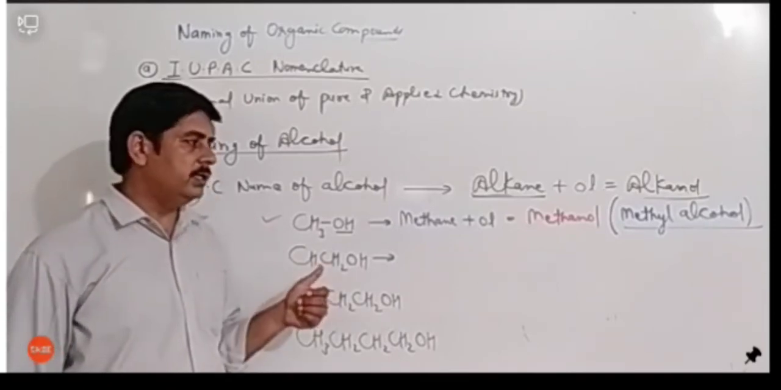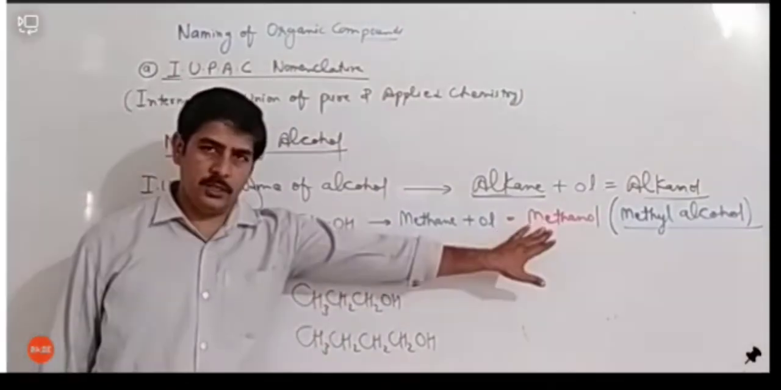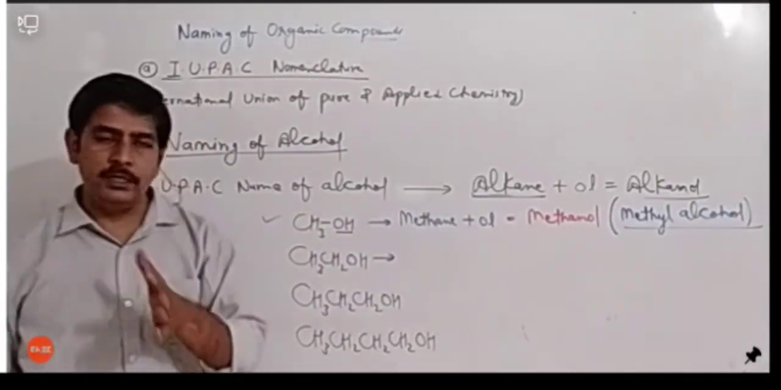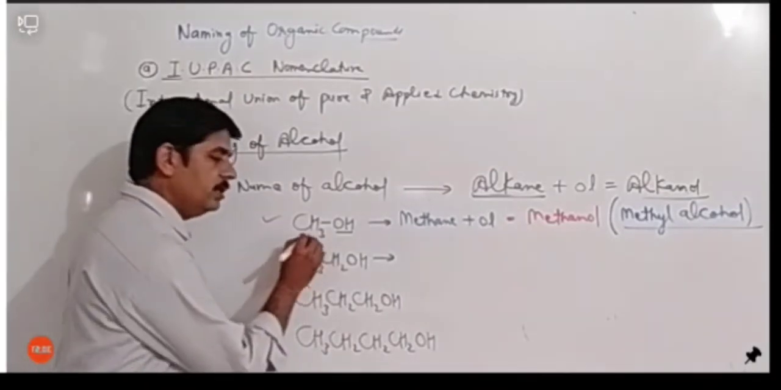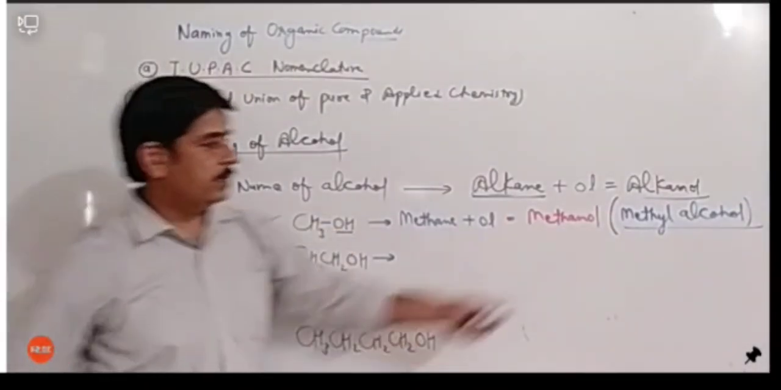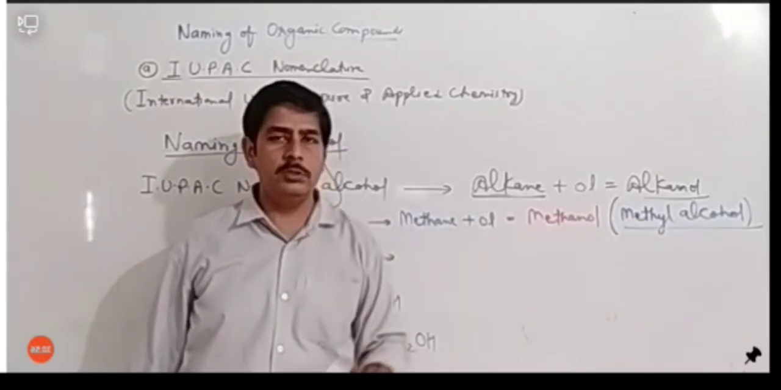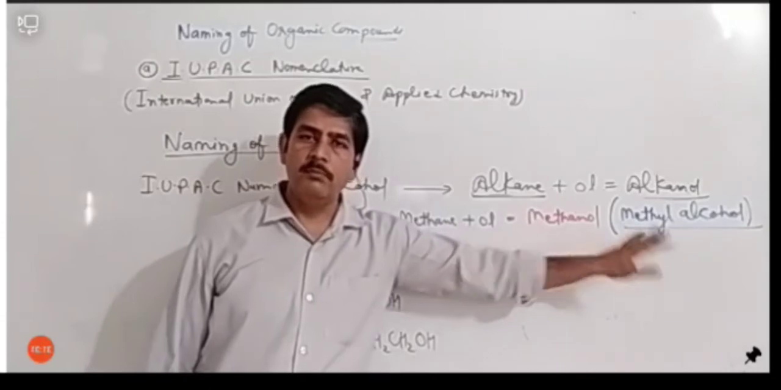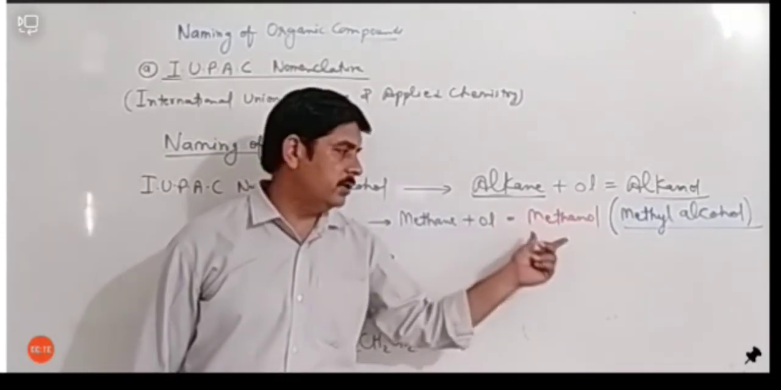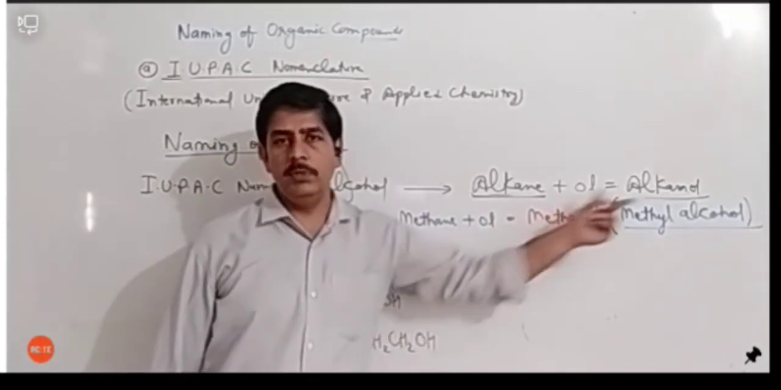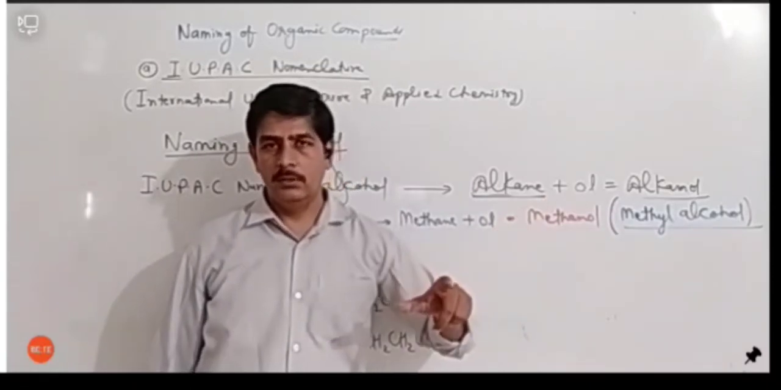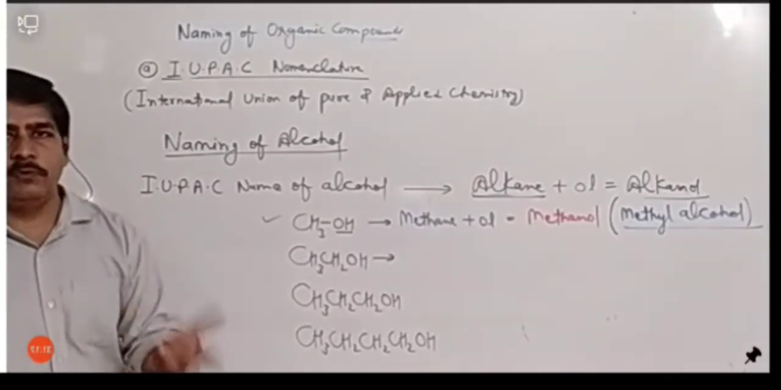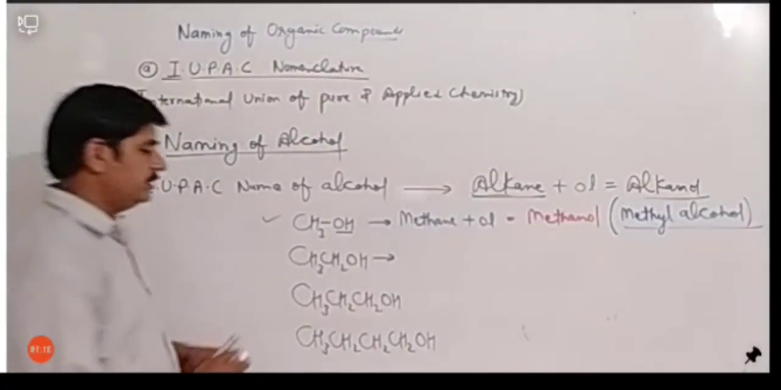So while you are writing the IUPAC name, then you will use methanol. But while you are using a common name, as you said, it is correct that it is methyl and OH is alcohol. Then we can write it as methyl alcohol. It is not that methyl alcohol is incorrect. Methyl alcohol is also correct. Methanol is also correct. But methanol is the IUPAC name and methyl alcohol is a common name. Okay, so both types of names can be used, but it's up to the examiner what type of name is asked.